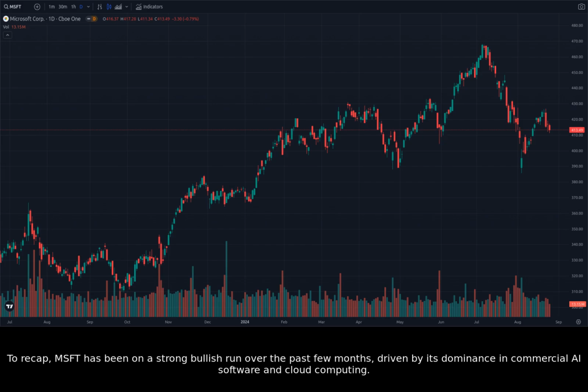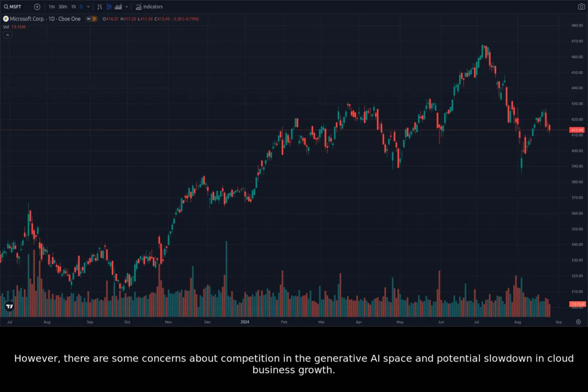To recap, Microsoft has been on a strong bullish run over the past few months, driven by its dominance in commercial AI software and cloud computing. However, there are some concerns about competition in the generative AI space and potential slowdown in cloud business growth.